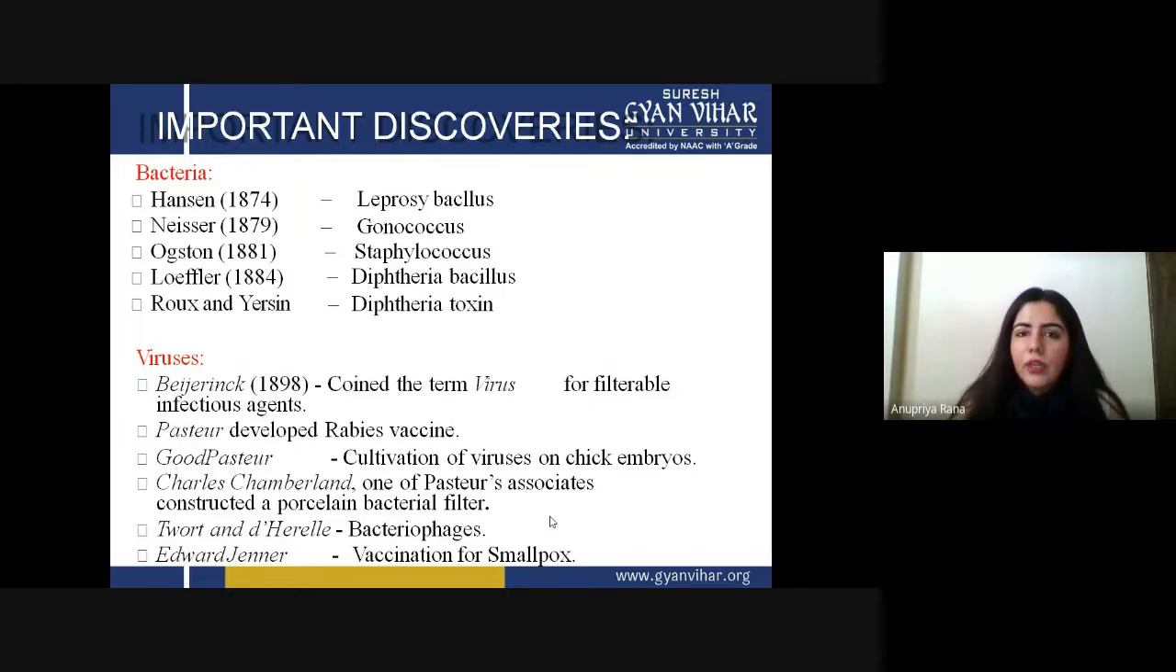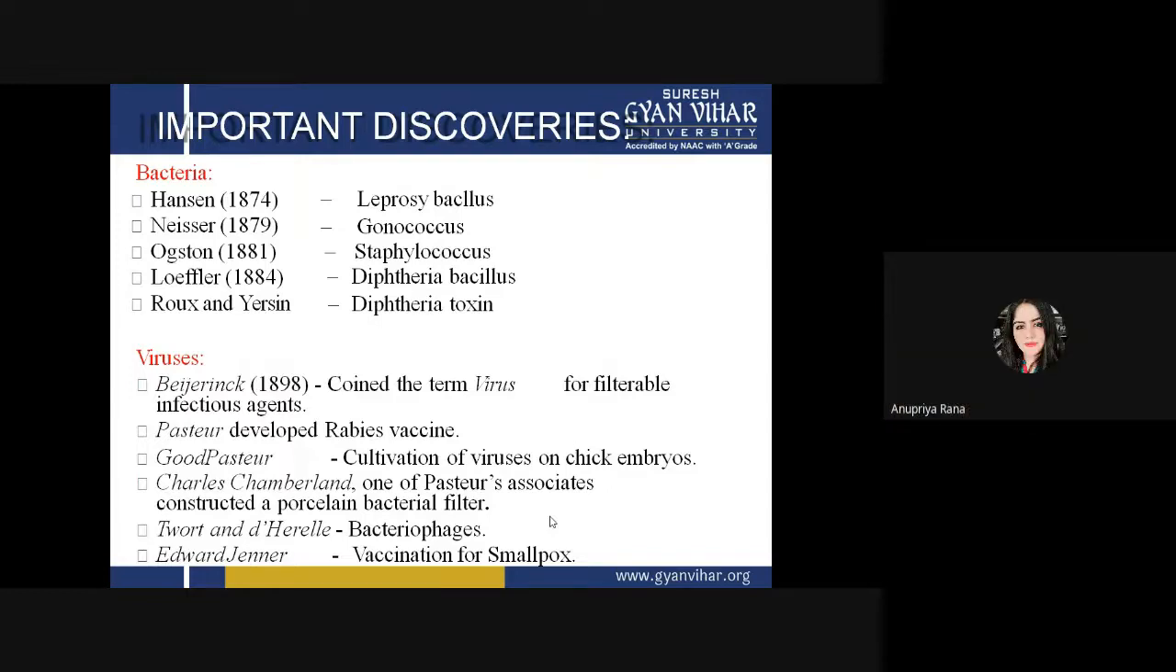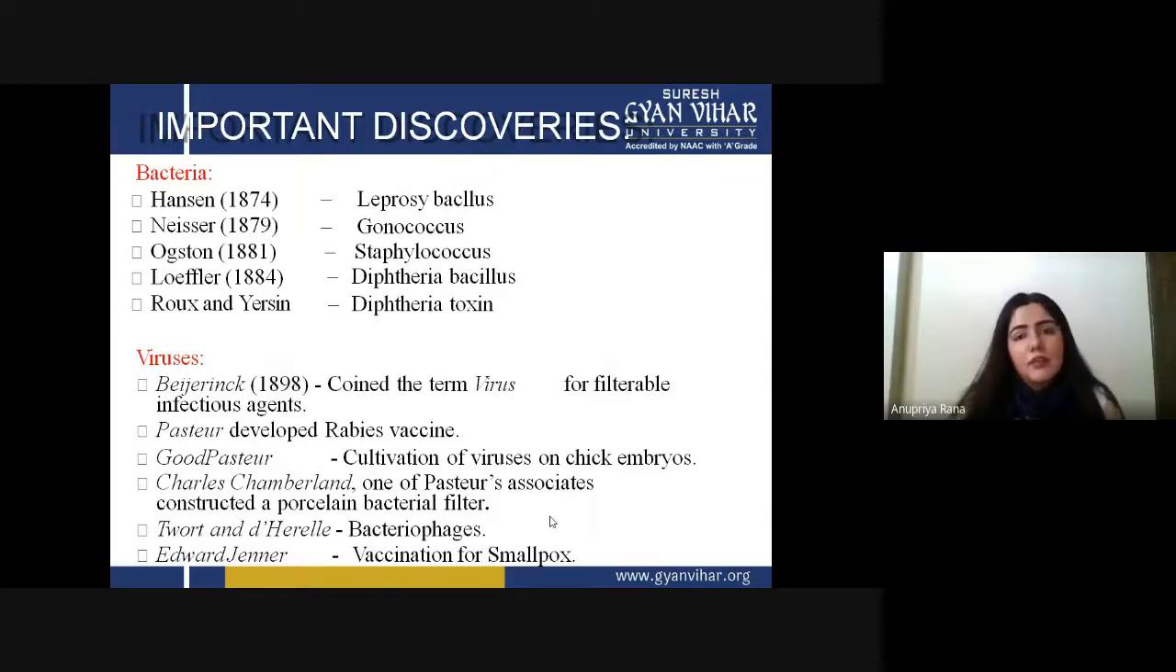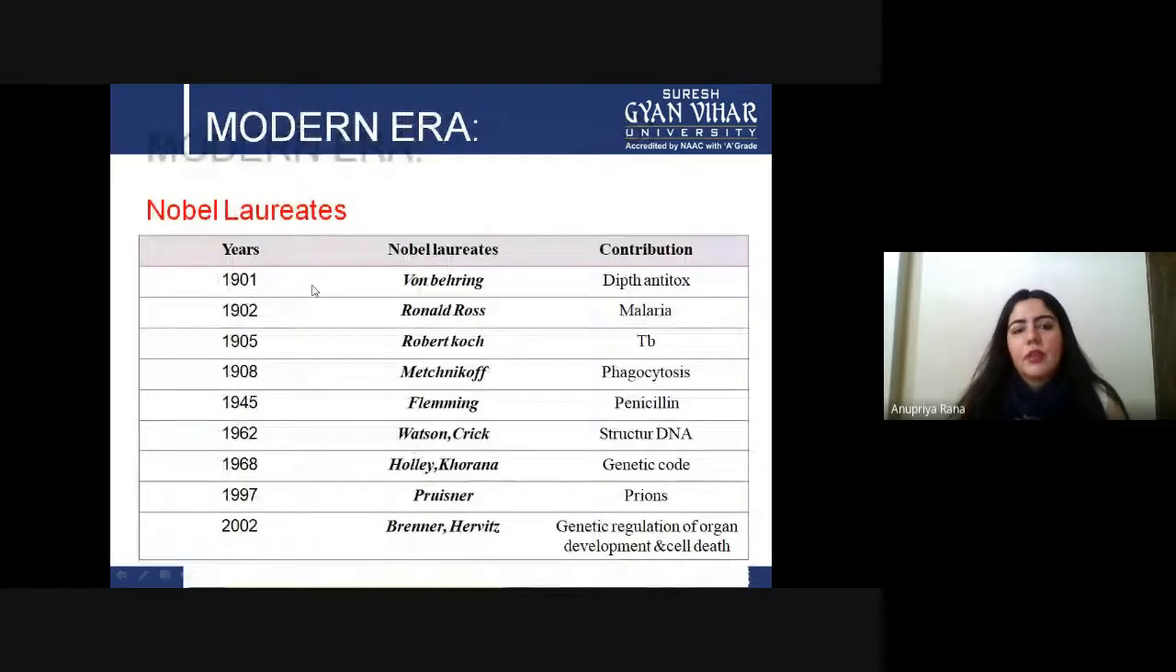Twort and d'Herelle were also important because they found a very important kind of virus, the bacteriophage. Bacteriophages are viruses which can eat bacteria, so that was a very important discovery. Edward Jenner, for the vaccination of smallpox. So these were the virus-related discoveries, and the other ones were the bacteria-related discoveries.